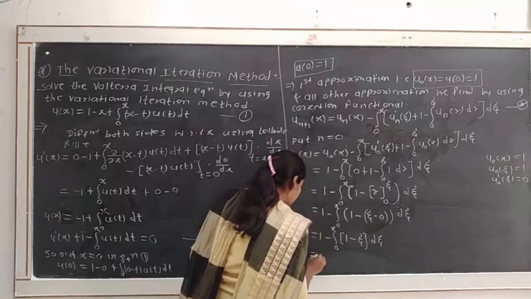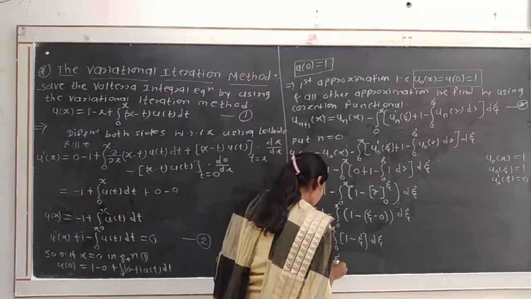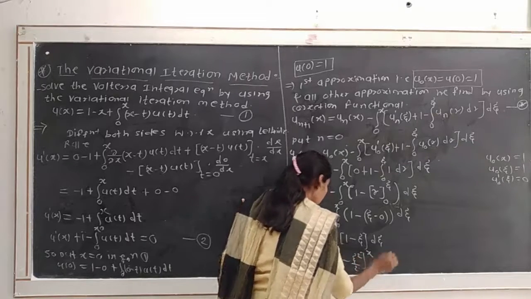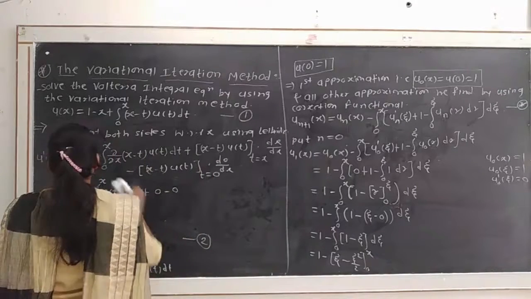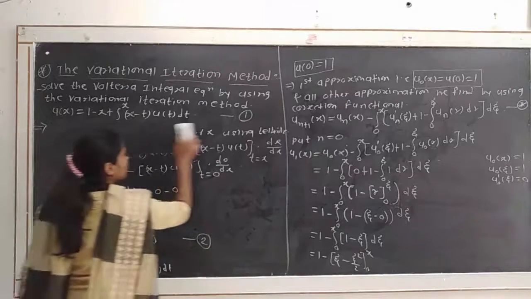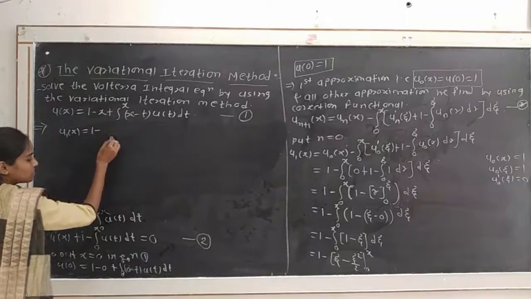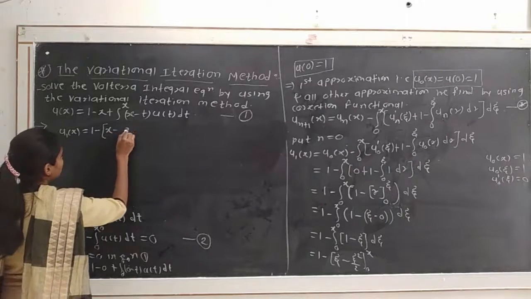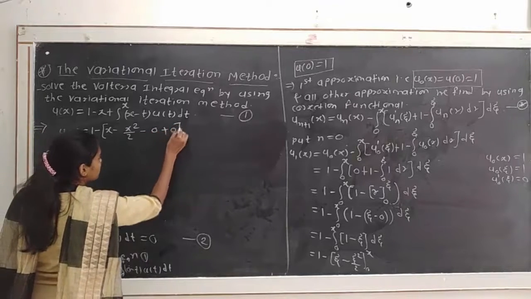Okay, and then by taking integration we get 1 minus, the integration of 1 is xi minus the integration of xi, which is xi square divided by 2, with limits from 0 to x. Then we put in the limits to get the second approximation. So it is equal to 1 minus, by putting the upper limit, in bracket x minus x square divided by 2, minus 0.